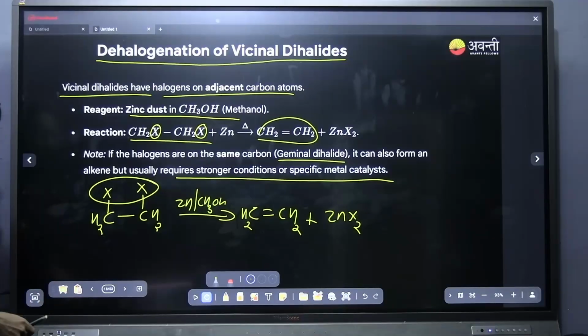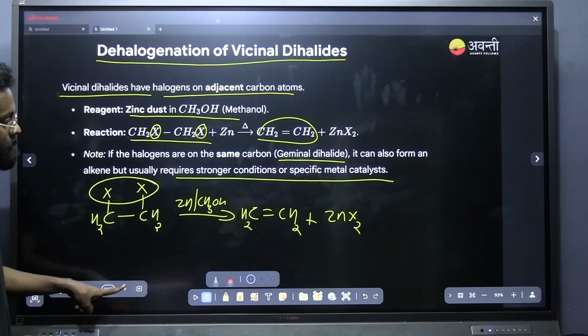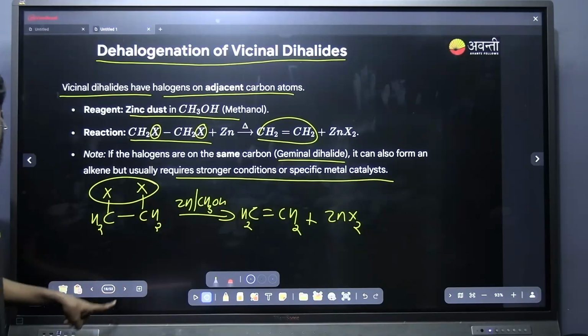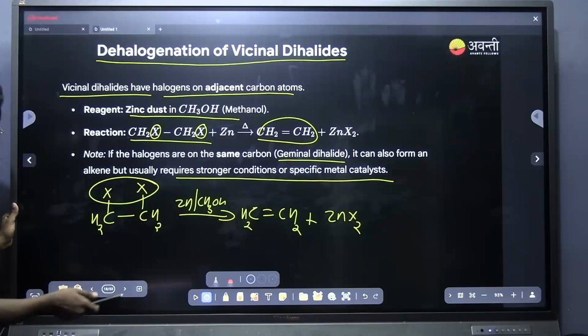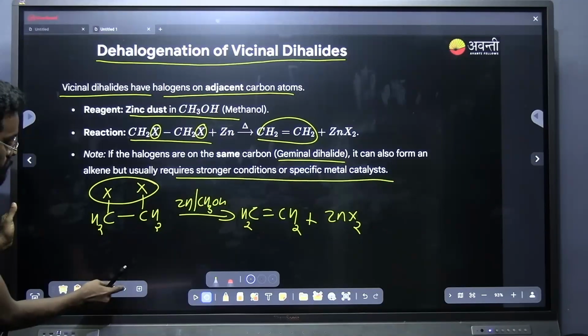Done everyone? Shall I move? Have you taken the note? Is it clear everyone? Just remove the halogen and add hydrogen over it. Okay, I am moving.